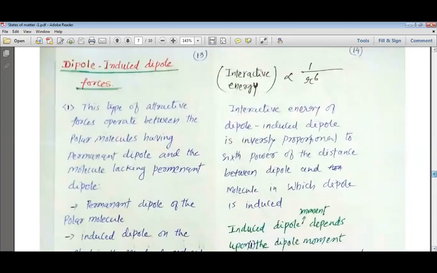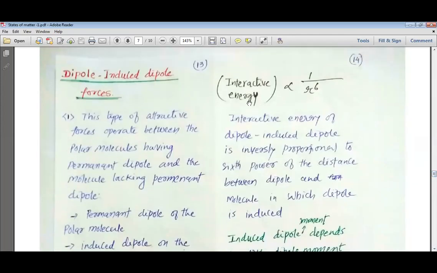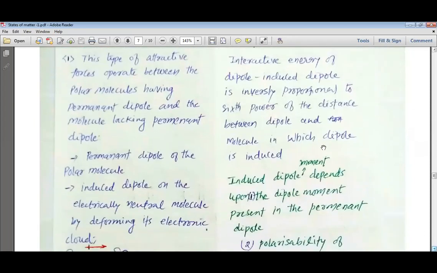The interaction energy for dipole-induced dipole forces will be inversely proportional to the sixth power of the distance between the two particles or two molecules. The interaction energy of dipole-induced dipole is inversely proportional to the sixth power of the distance between the dipole molecule and the non-polar molecule in which the dipole is induced.